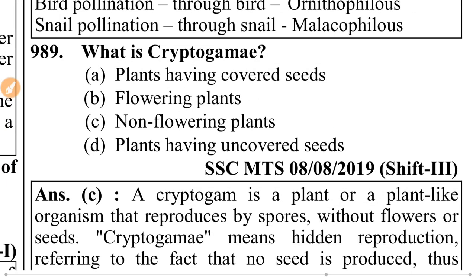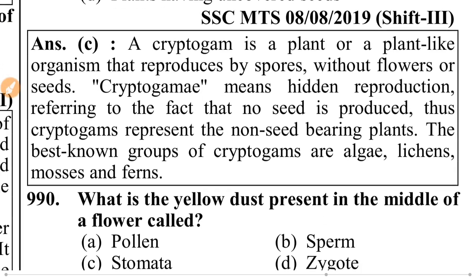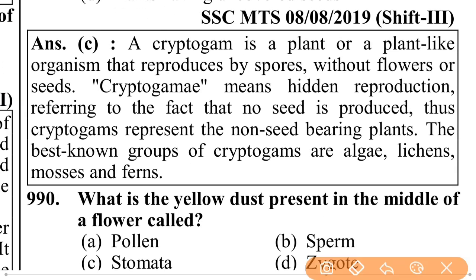What is cryptogamy? That is non-flowering plants. A cryptogam is a plant or plant-like organism that reproduces by spores without flowers or seeds. Cryptogam means hidden reproduction, referring to the fact that no seed is produced. Thus, cryptogams represent the non-seed-bearing plants. The best known groups of cryptogams are algae, lichens, mosses, and ferns.